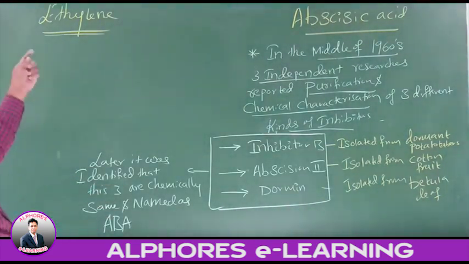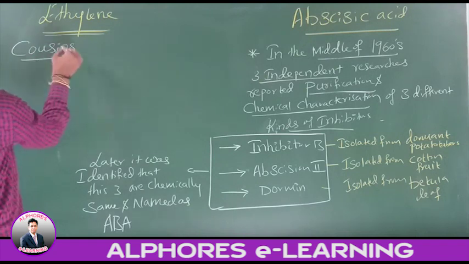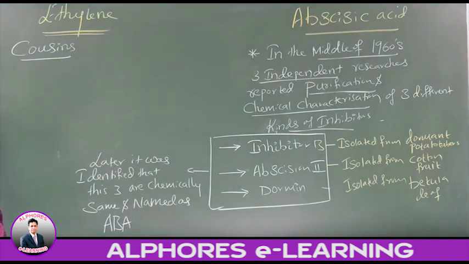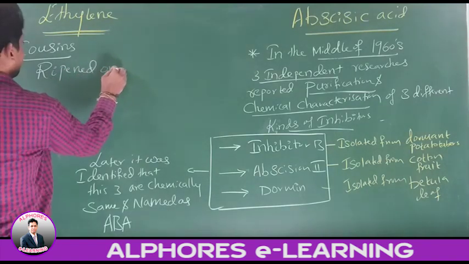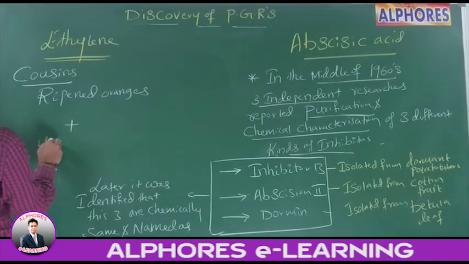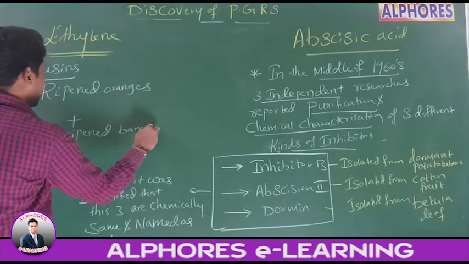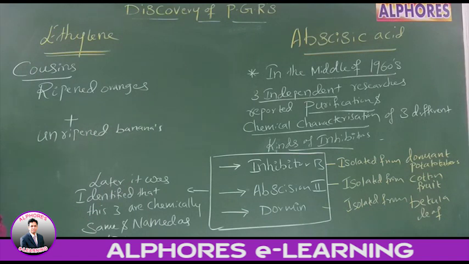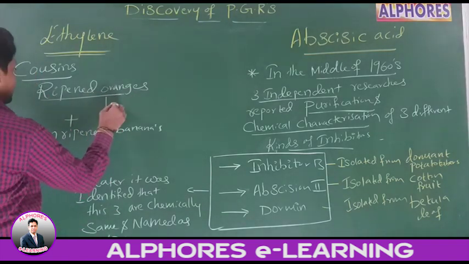Go for the last one: ethylene. A scientist by name Cousins. What is the scientist's name? Cousins. What he did was store ripened oranges along with unripened bananas. Ripened oranges released a volatile substance.